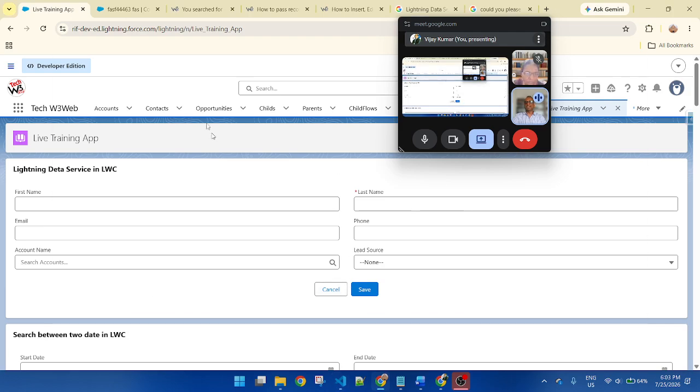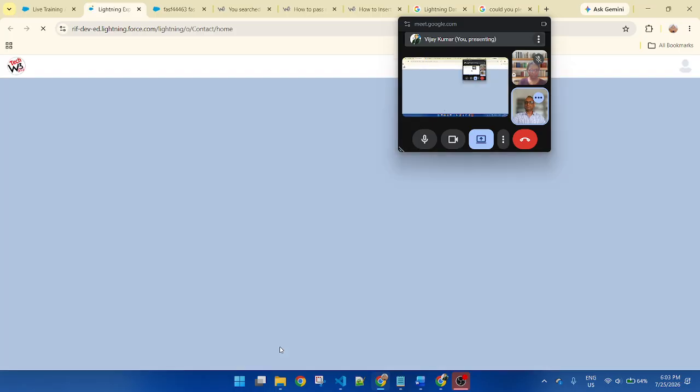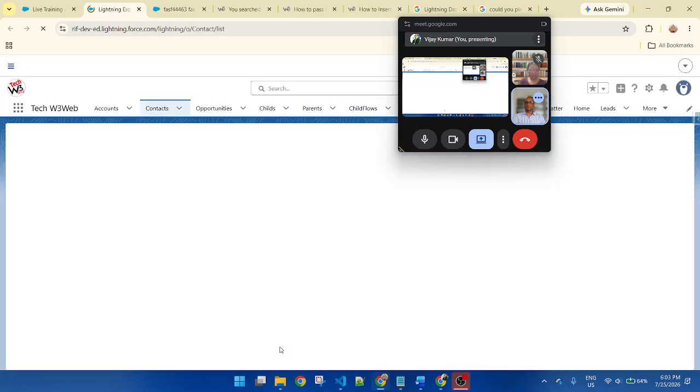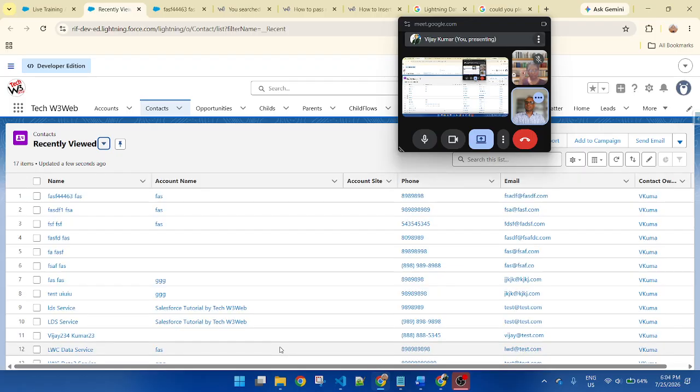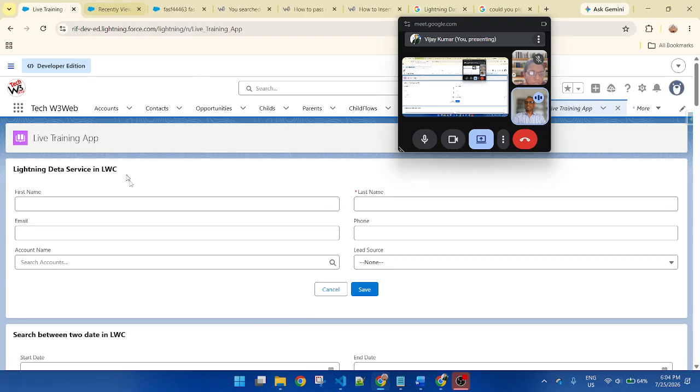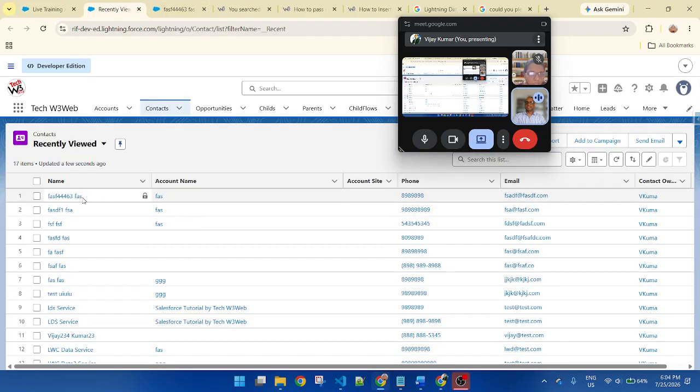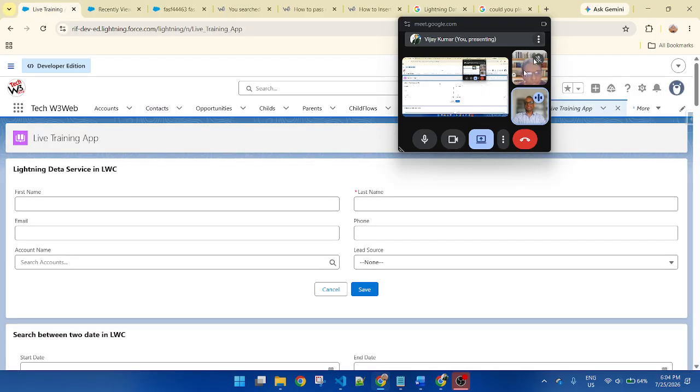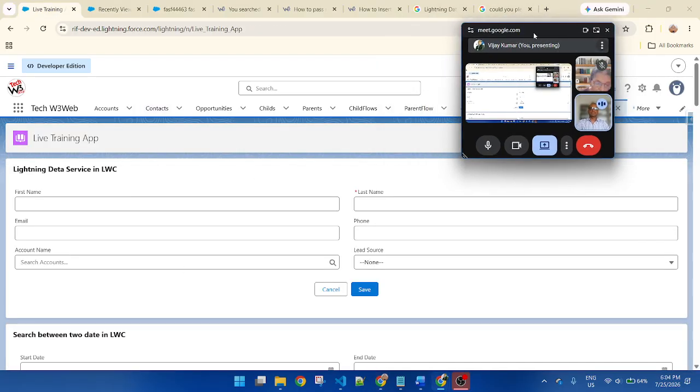Now let's try to create a record, because in this method I have not created an Apex class controller. So now let's create a record. Now open a contact. This is a contact. Once I click on the save button, one record will be created and displayed here. So now let's test whether my Lightning Data Service is working or not.